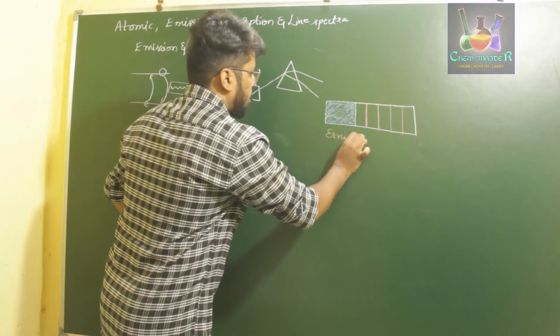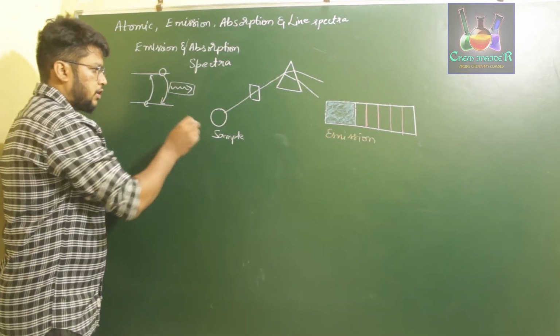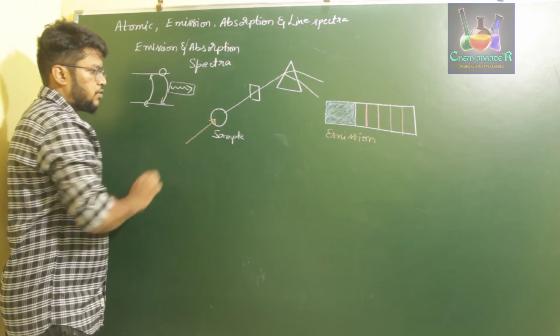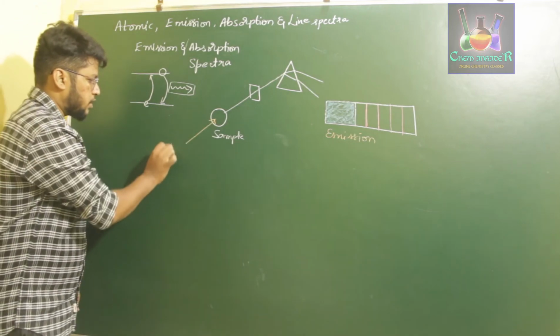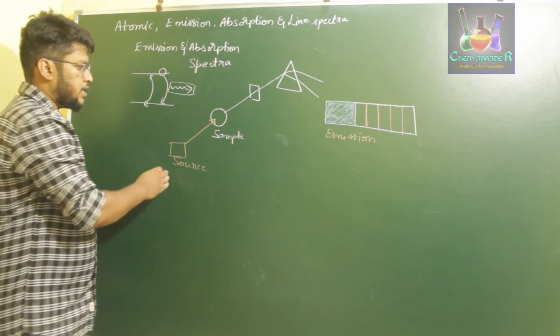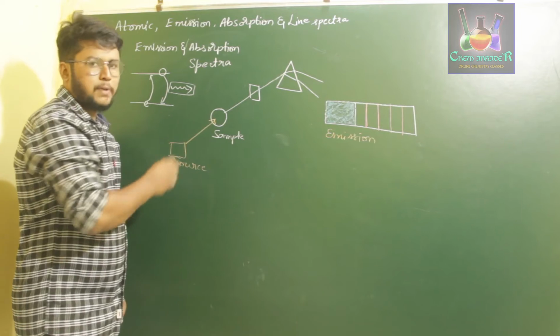Okay, this will be our emission spectra of an atom. If you are using the same sample and making incident radiation fall on it, so we are using a source now. We are using a source of white light, and this white light is falling on the sample. Now we observe the absorption spectra.